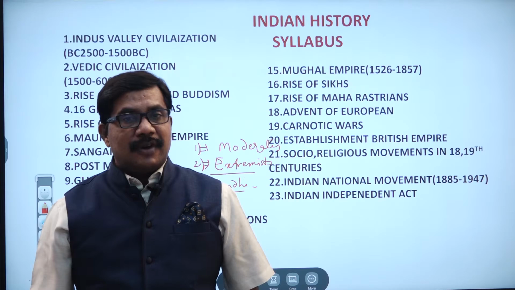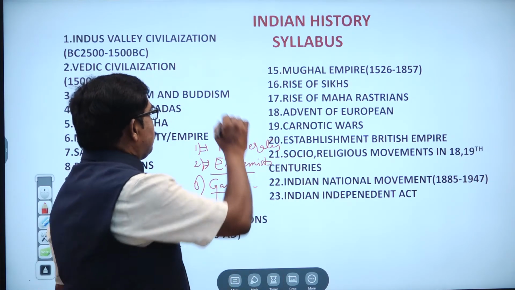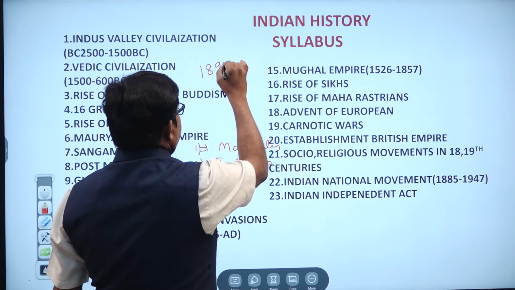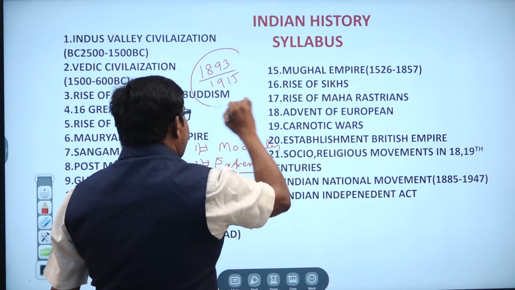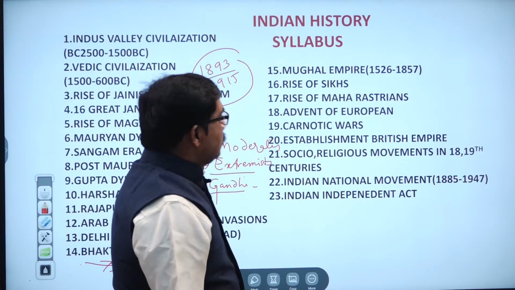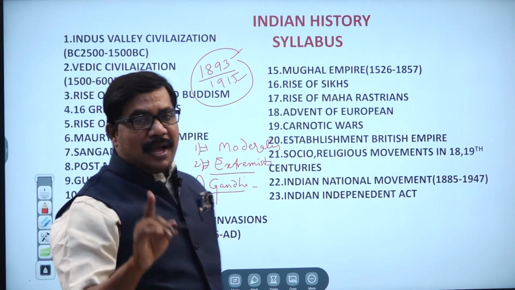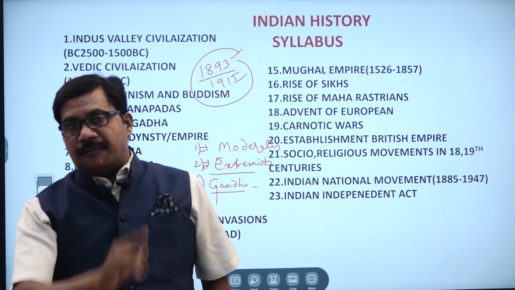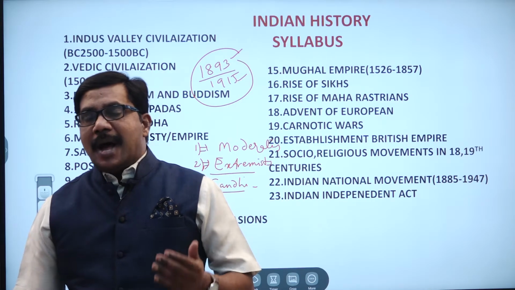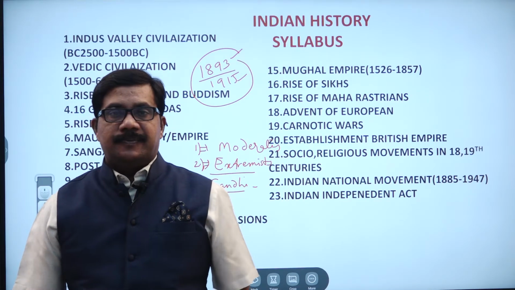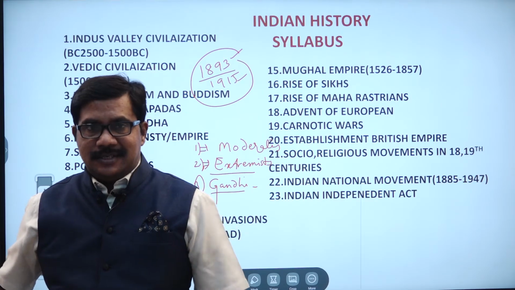Gandhi was staying in South Africa from 1893 up to 1915. But Bala Gangadhar Tilak died, and there was no leader for our national movement.